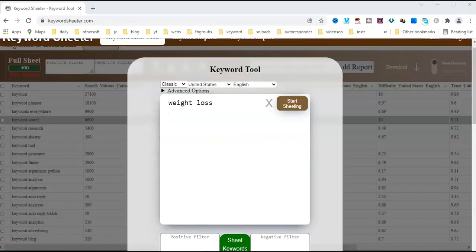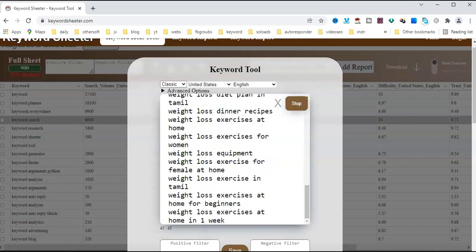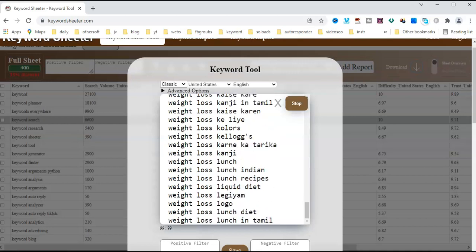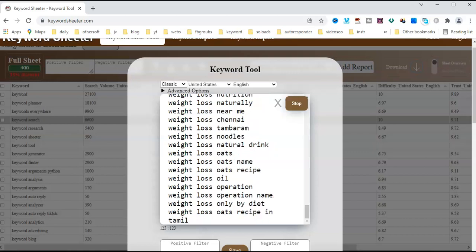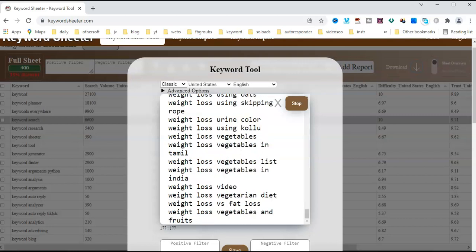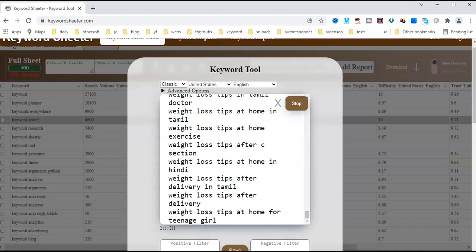The second keyword tool is Keyword Seeker. All the links are in the description below. Check all the free keyword tools. First, search "weight loss". You can easily generate a lot of keywords in this tool. It is useful as a free keyword research tool to rank your blog, website or video SEO.